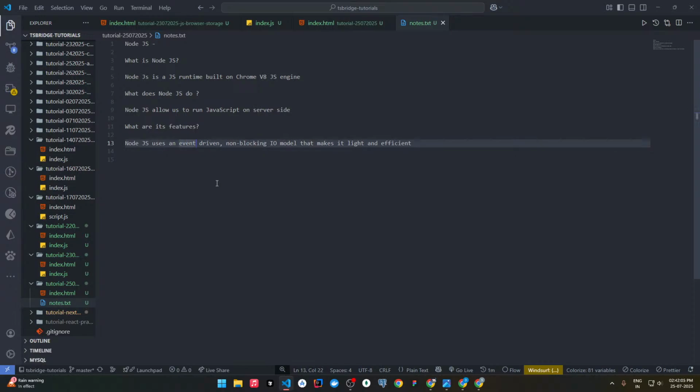It means we can continuously read and write JavaScript, and it can continuously execute that JavaScript for us. Now, what are the key characteristics?